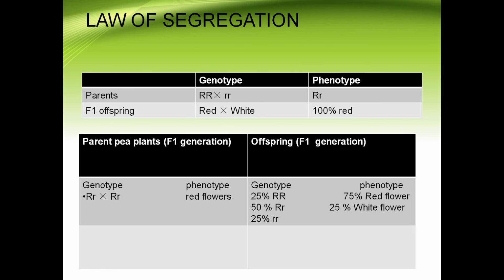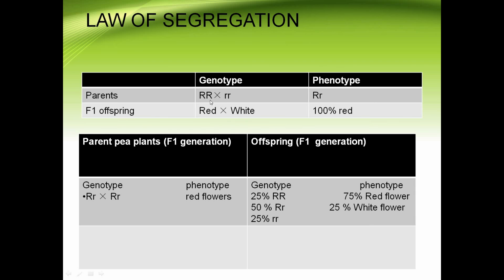So here in this table you can see a red flower pea plant. The red flower pea plant is crossed with a white flower pea plant. The red flower plant we are representing with capital R, and the white flower plant we are representing with small r, small r.